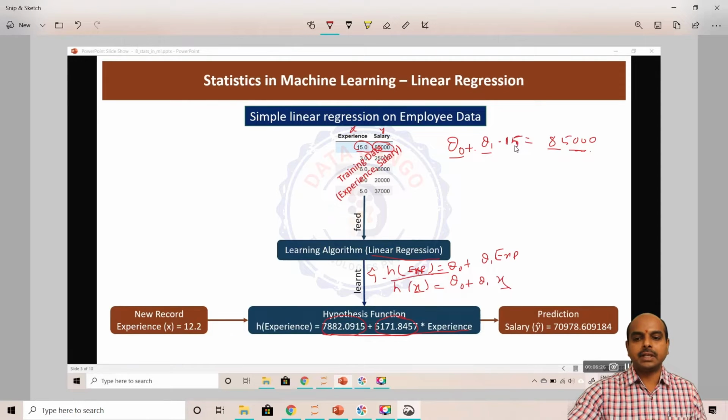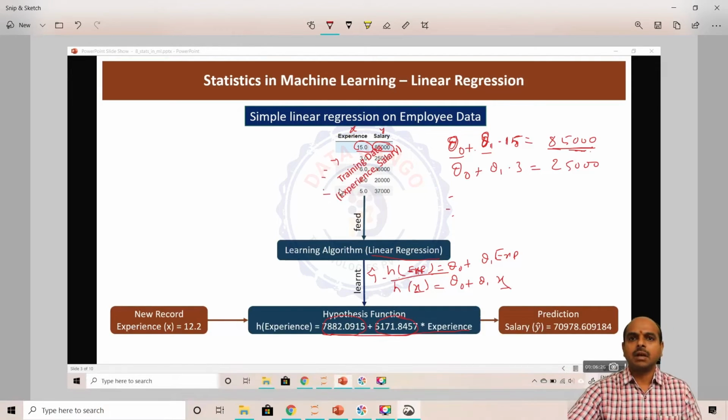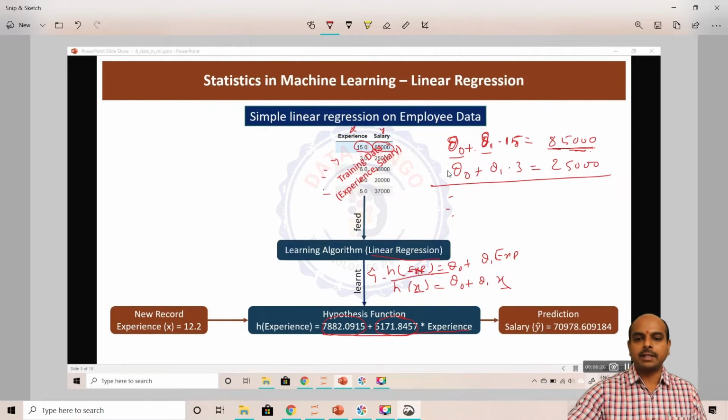A 15-years-experienced person is getting 85,000 salary. That means there must be some pattern, right? For the second record, theta 0 plus theta 1 into 3 is equal to 25,000. Like that you can form the equations for all the records. To understand how linear regression is learning, let us try to derive theta 0 and theta 1. When you subtract one equation from another, what happens?